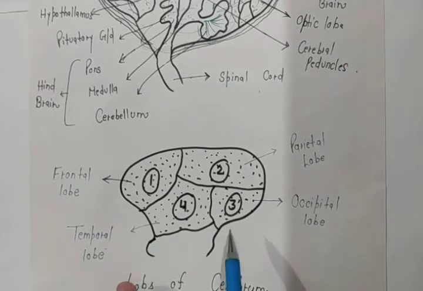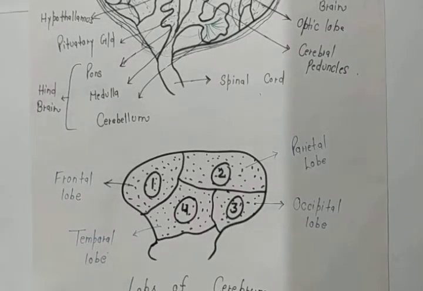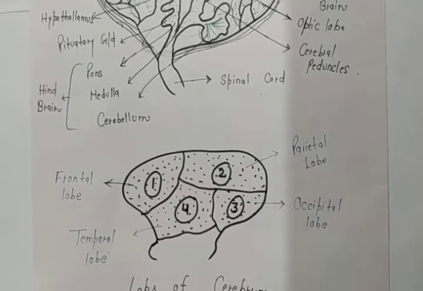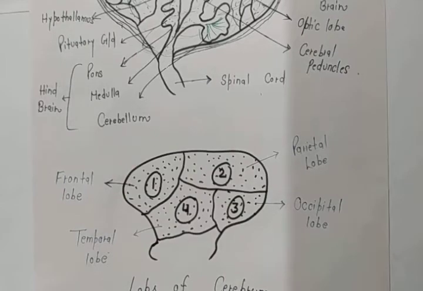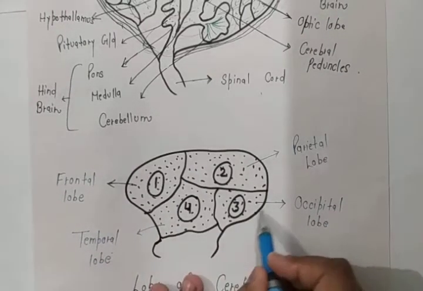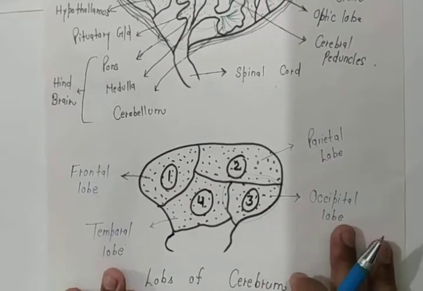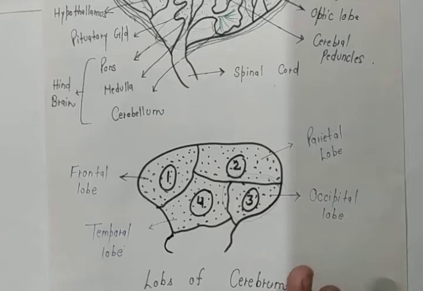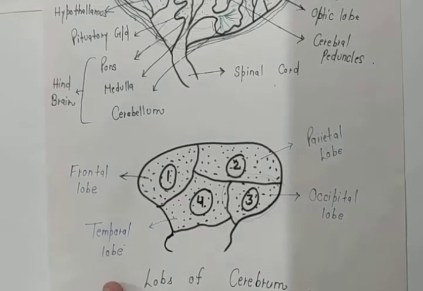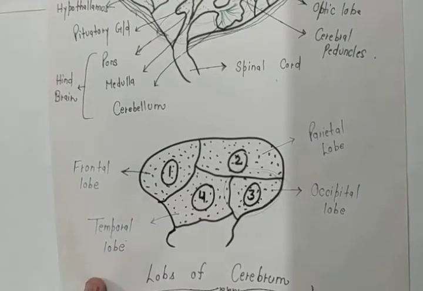Clear? Third part is known as occipital lobe. Actually, this occipital lobe is mainly responsible for the visual reception. If you are seeing anything, for that seeing reception, this occipital lobe will be responsible. And the single work of occipital lobe is only the visual reception. Fourth part is known as temporal lobe.